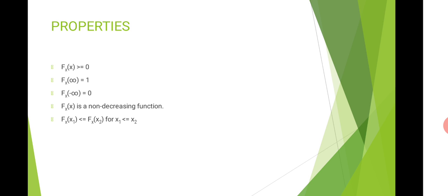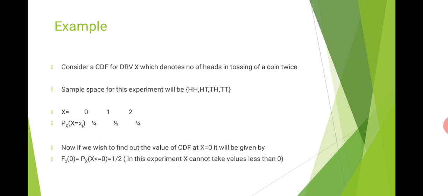Because the function is non-decreasing, it will be a constant function or it will increase. It will never be a decreasing function. So I know that x2 is greater than x1, so it is clearly indicating that the function value at x2 will be either equal or greater than that at x1, because the function is a non-decreasing function.